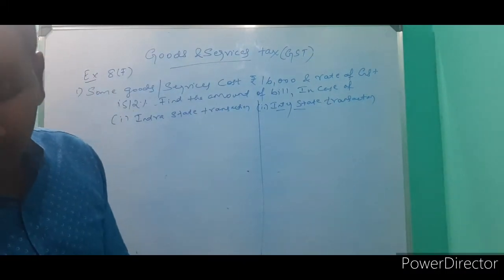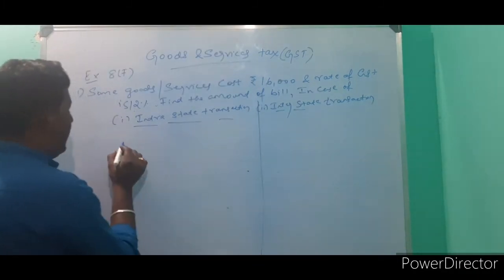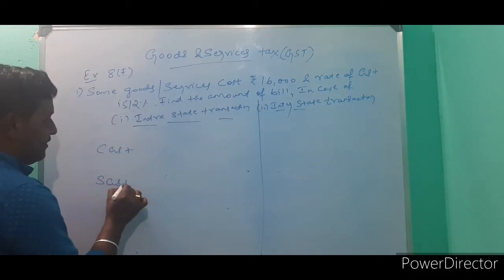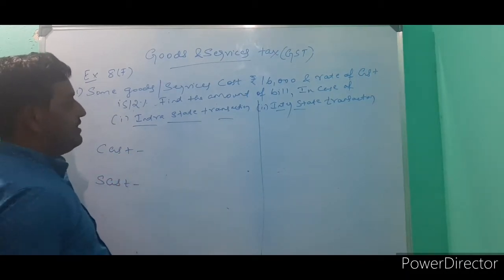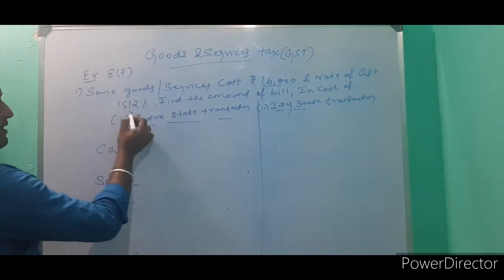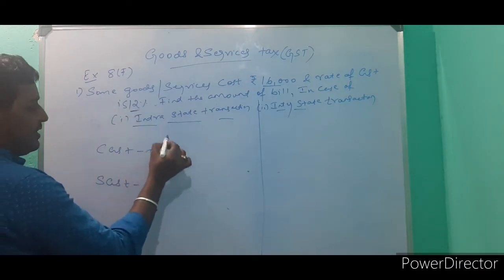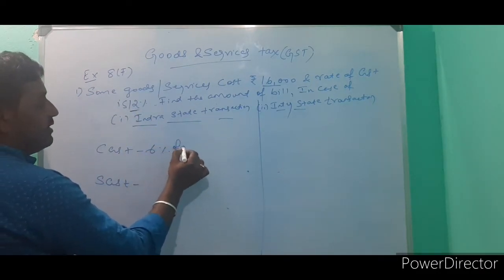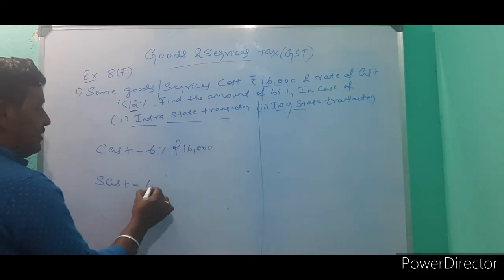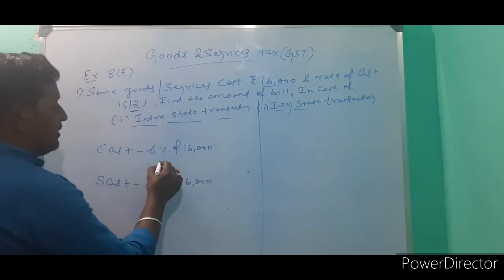As I told you earlier, intrastate means we have to find CGST and SGST. The total cost is 16,000. Here the GST rate is 12%. In that 12%, 6% will be collected by the central government and the remaining 6% by the state government.